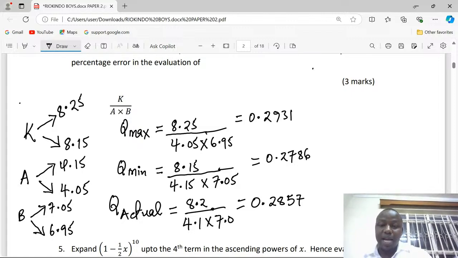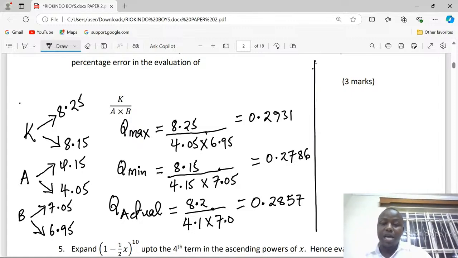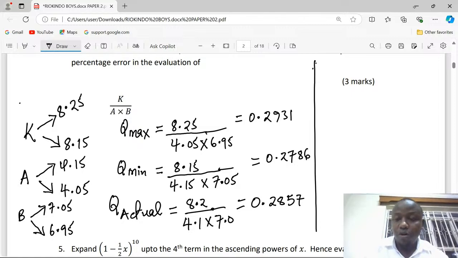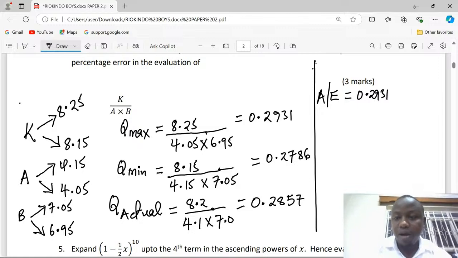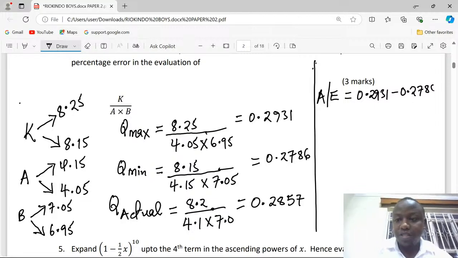There is another quantity that we have to obtain, and that is what we call absolute error. Absolute error is usually given by the maximum value 0.2931 minus the minimum value 0.2786, divided by 2.